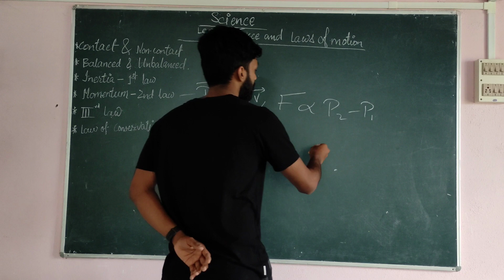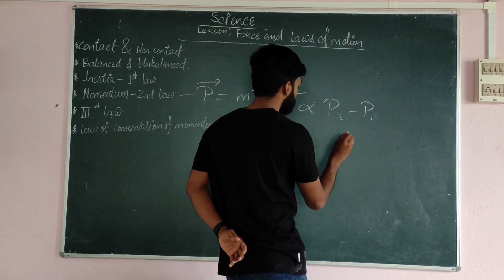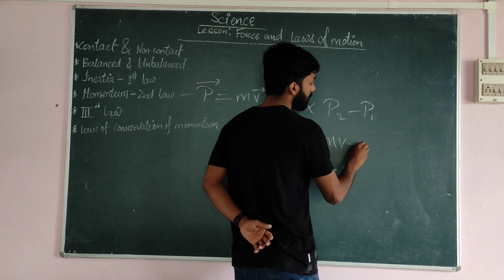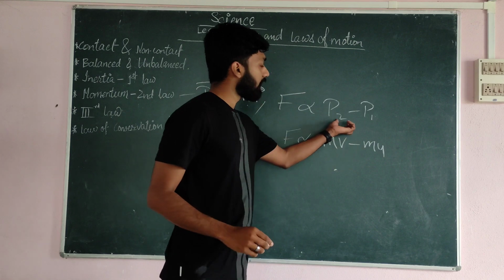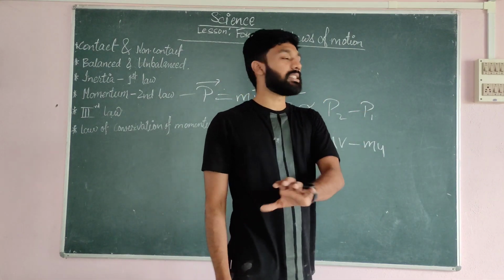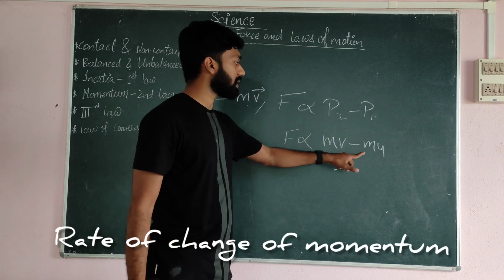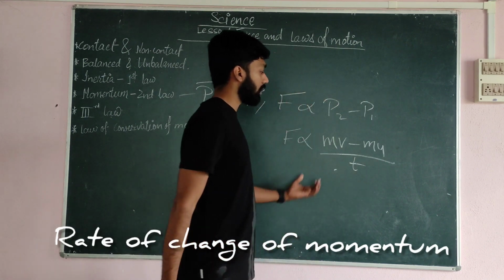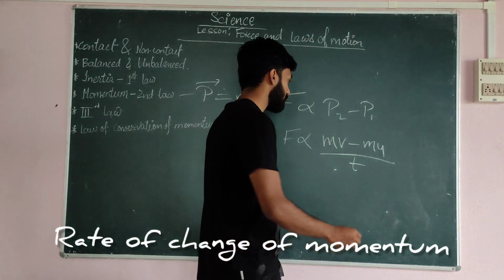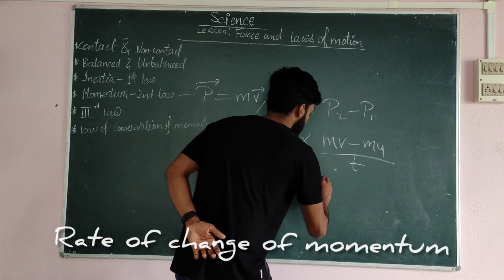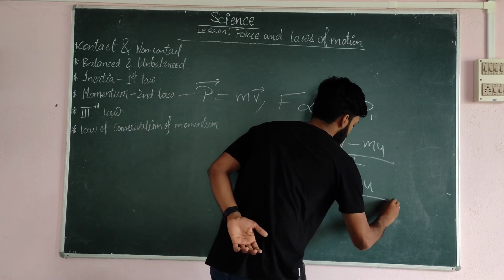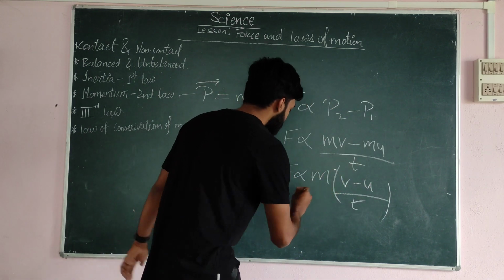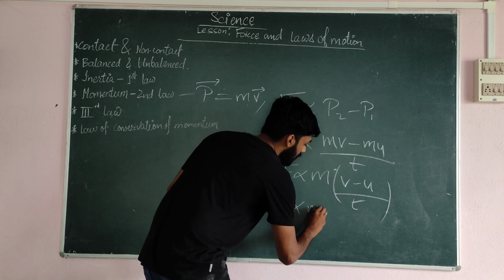So what is the change in momentum? Mass is a constant. So force is proportional to mass into final velocity minus mass into initial velocity. That means it is obtaining momentum, so velocity is changing from u to v. Since mass is constant, and it is the rate of change of momentum, time is also there. So force is proportional to m into (v minus u), taking m outside, divided by t. So what is (v minus u) by t? This is acceleration. We already studied it in the chapter on motion. So it is proportional to mass into acceleration.